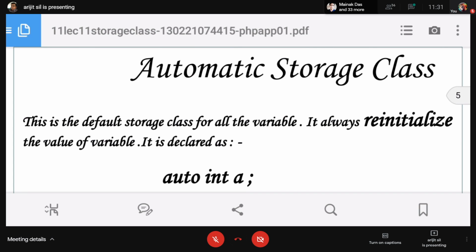What is the scope? Scope is where the variable is declared and can be used. It is local to the block in which the variable is defined. An auto variable can always be declared within the main function, and the main function is also called a block. Lifetime is till the control remains within the block in which the variable is defined.